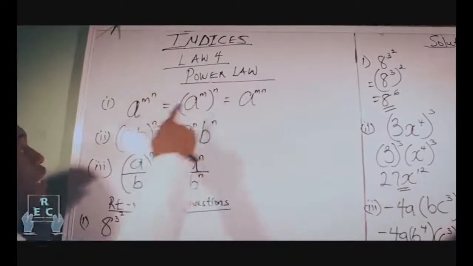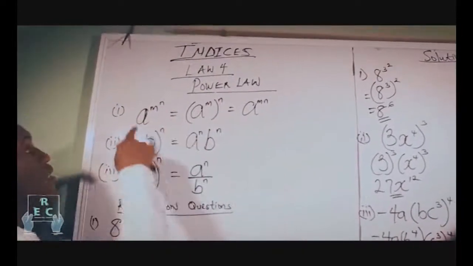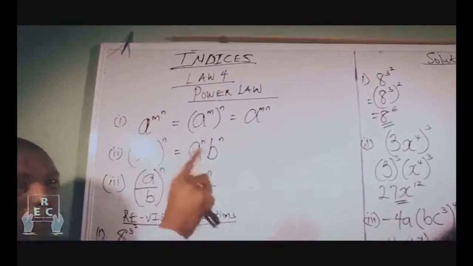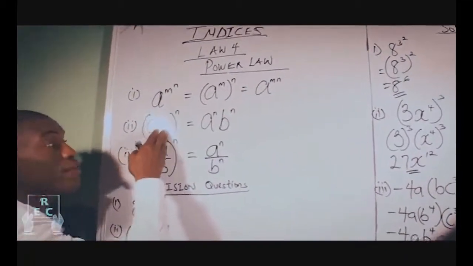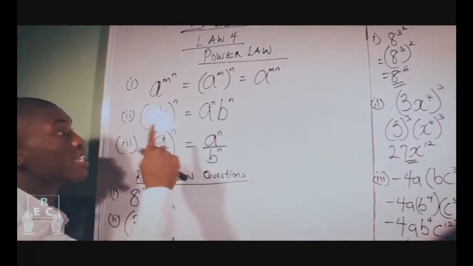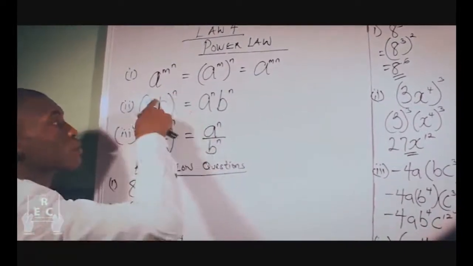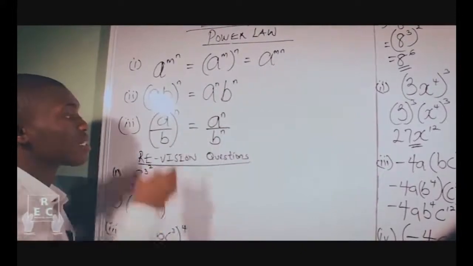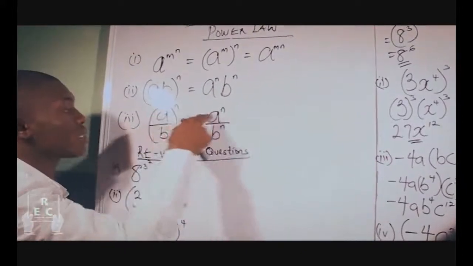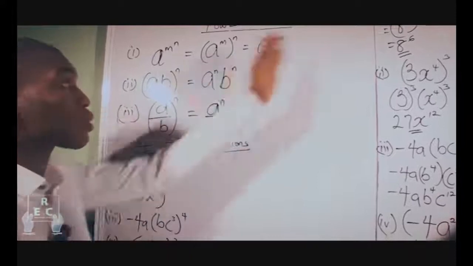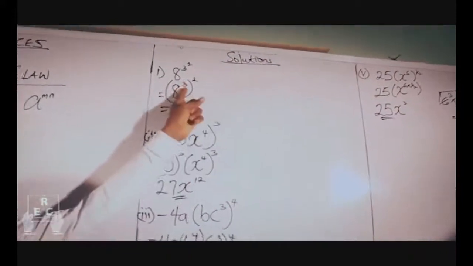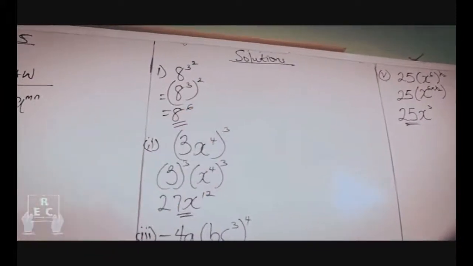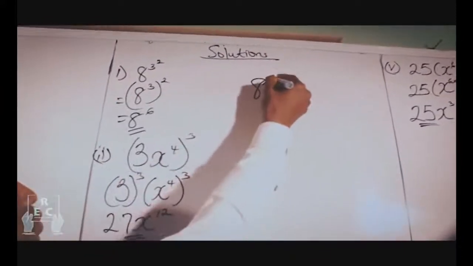So to revise, I said the power law. I told you, a raised to the power of m, all raised to the power of n, you multiply the powers. Where each of the numbers or identities in the bracket has its own share of the power, n multiplied by this, n goes to this, and n goes to this. The same thing is applied to these questions. Power of power, multiply: 3 multiplied by 2, that's 6. Never say 8 raised to the power of 32.